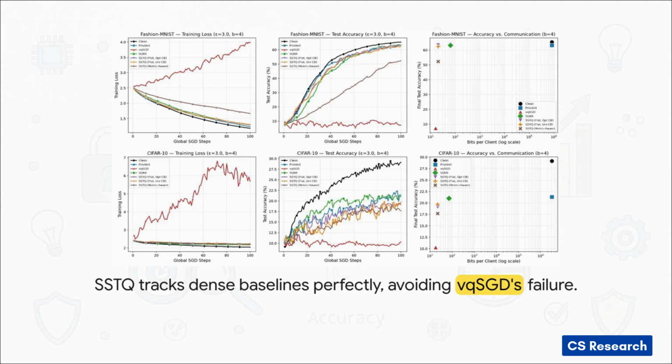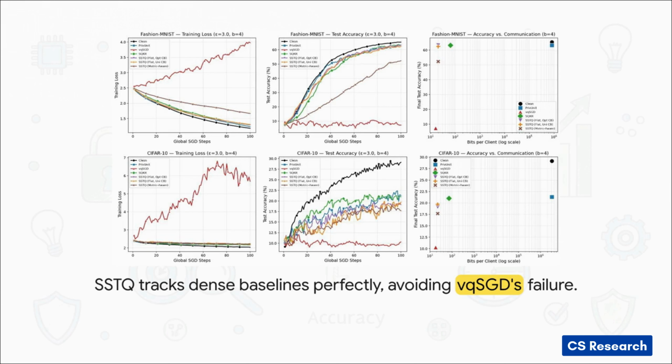Notice that solid black line? That is the clean, non-private baseline. Right below it, tracking almost perfectly, is the blue line, PrivUnit. Now, PrivUnit achieves great accuracy and low loss, sure, but remember, it transmits millions of bits, making it practically useless for mobile networks. Now, trace the path of the red line, VQSGD. On the training loss charts on the far left, that red line just wildly diverges, spiking upwards totally out of control. On the accuracy charts in the middle, the red line completely flatlines near the bottom. It fails entirely, all because of that dimensionality curse we talked about earlier.